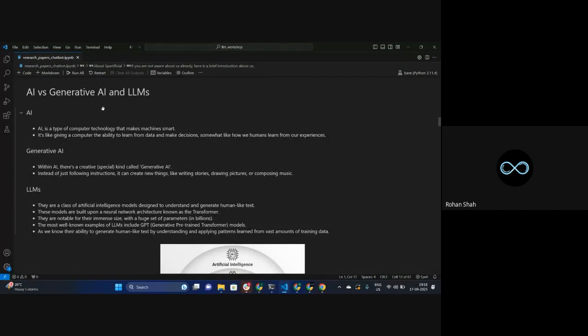Now there is a whole new branch inside AI called generative AI. What is generative AI? Just like its name, generative AI means your AI is trying to generate some stuff. This stuff could be writing stories, drawing pictures, creating videos, composing music.